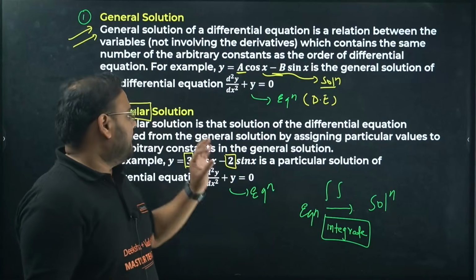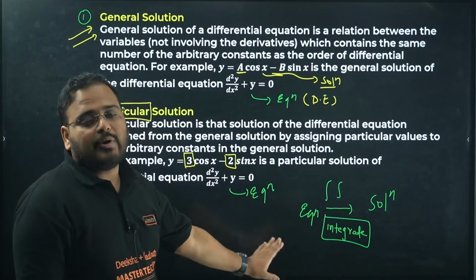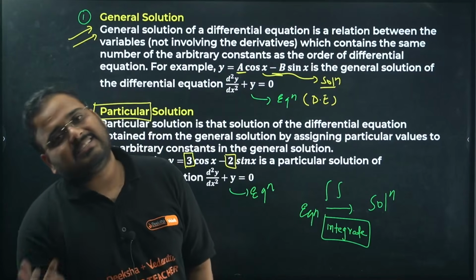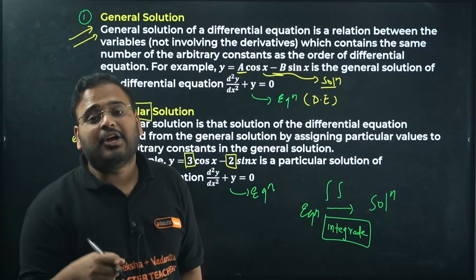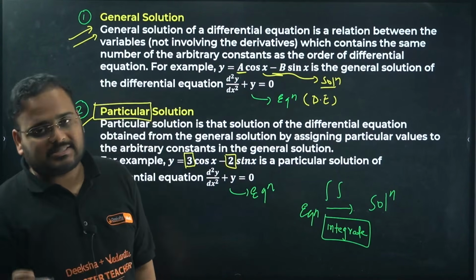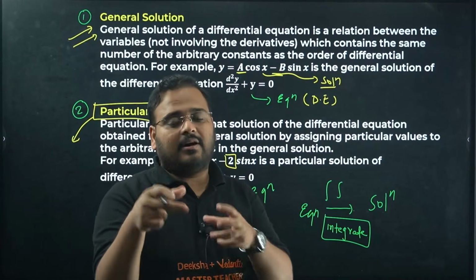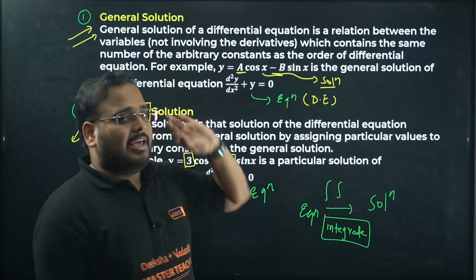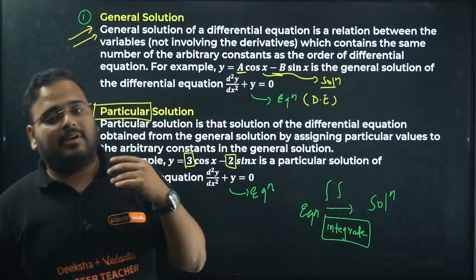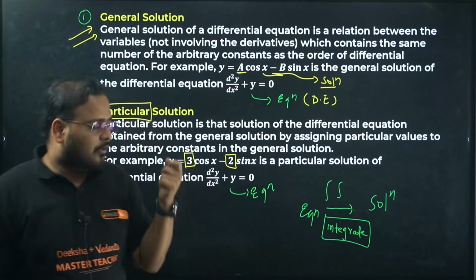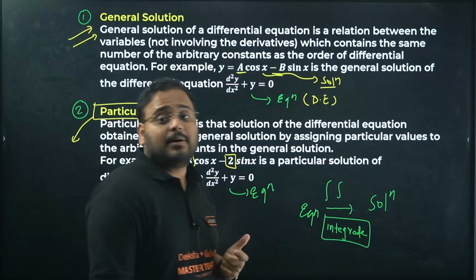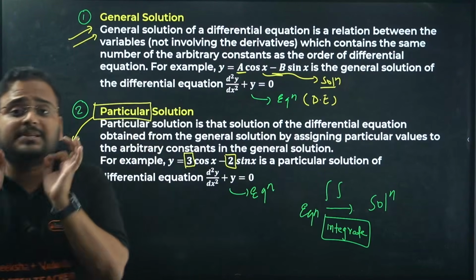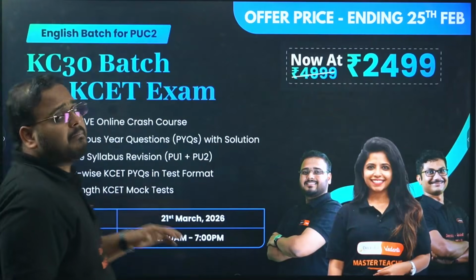Is the difference clear? When you solve a differential equation, you integrate to solve it, and since it is integration of the indefinite kind, you will end up with a constant. If the constants, the a, b, c values, are unknown, then it is called a general solution. If you are able to determine the values of a, b, c, then this equation becomes a particular solution. Sir, why are you repeating the same thing? I'm telling you, it's important. We feel it is easy, but it's important.